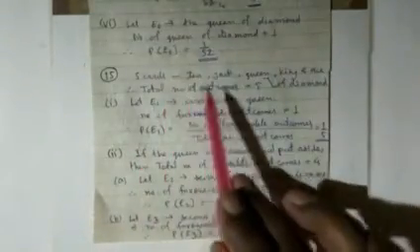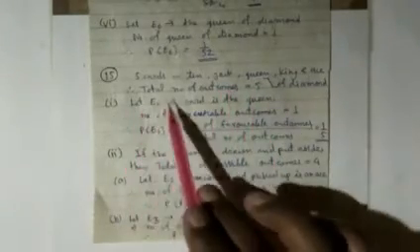In question number 15, 5 cards, the 10, jack, queen, king and ace of diamonds, are well shuffled with their faces downwards. One card is then picked up at random. In first part, what is the probability that the card is the queen? In second part, if the queen is drawn and put aside, what is the probability that the second card picked up is an ace and queen? As you see here, 5 cards are 10, jack, queen, king and ace of diamond. So each type of card is only 1 in number.